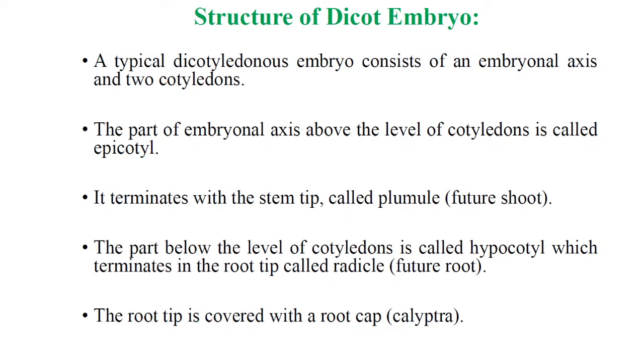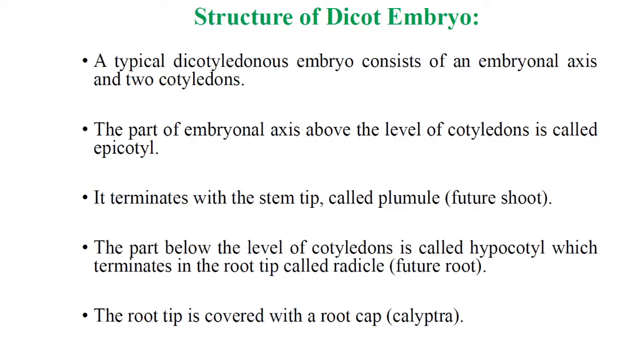Then there are 2 types of embryos. The first one is the dicot embryo, and the second one is the monocot embryo. You all know the difference between dicot and monocot. Di means 2, mono means single. Embryo with 2 cotyledons is the dicot. Embryo with a single cotyledon is the monocot.